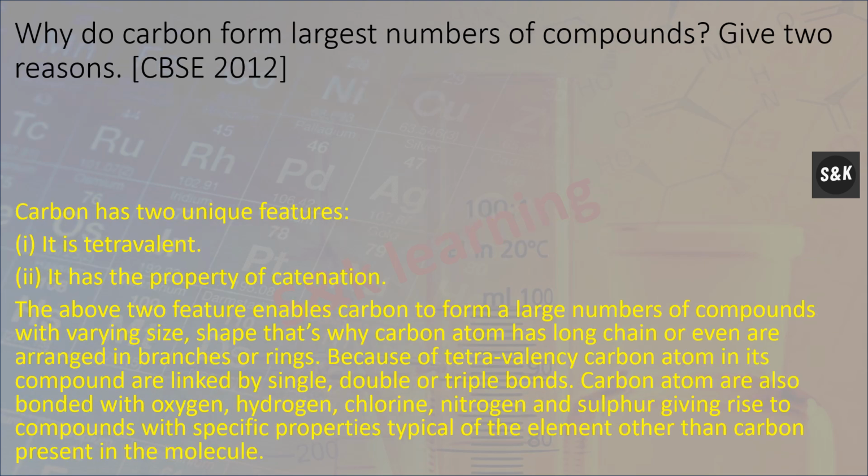Why does carbon form the largest number of compounds? Carbon has two unique features. It is tetravalent. It has the property of catenation. These two features enable carbon to form a large number of compounds with varying size and shape. That's why carbon atoms form long chains, or are arranged in branches or rings. Because of tetravalency, carbon atoms in compounds are linked by single, double or triple bonds. Carbon atoms are also bonded with oxygen, hydrogen, chlorine, nitrogen, sulfur. This gives rise to compounds with specific properties typical of the elements other than carbon present in the molecule.